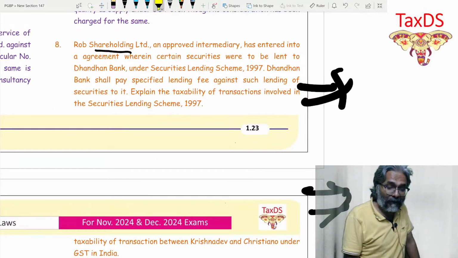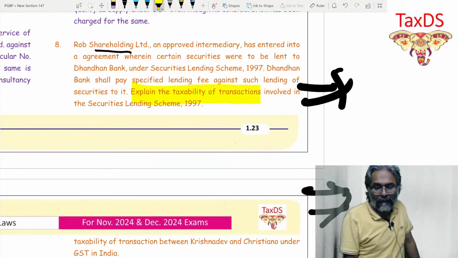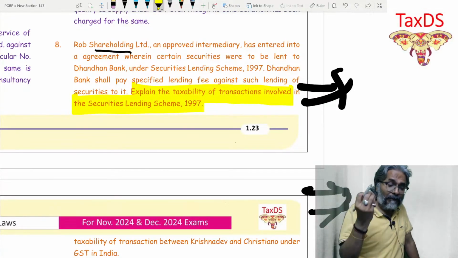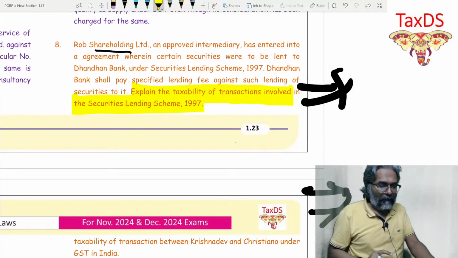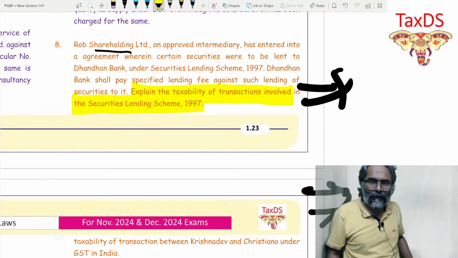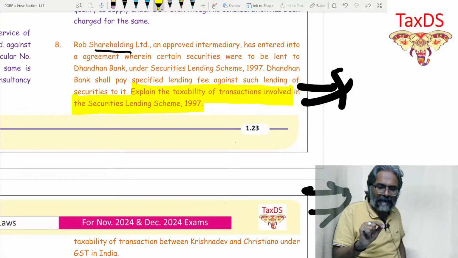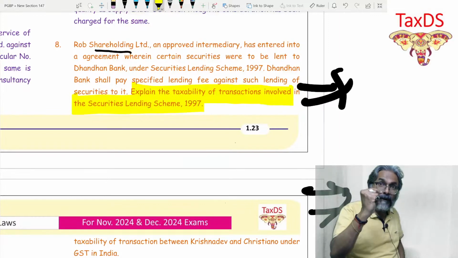Now, what is the transaction which is involved? Please understand, this is such a beautiful question. In the Security Lending Scheme 1997, are you getting what they have asked you? Did you realize what these people have done? They are not asking you to explain the taxability of the above transaction.